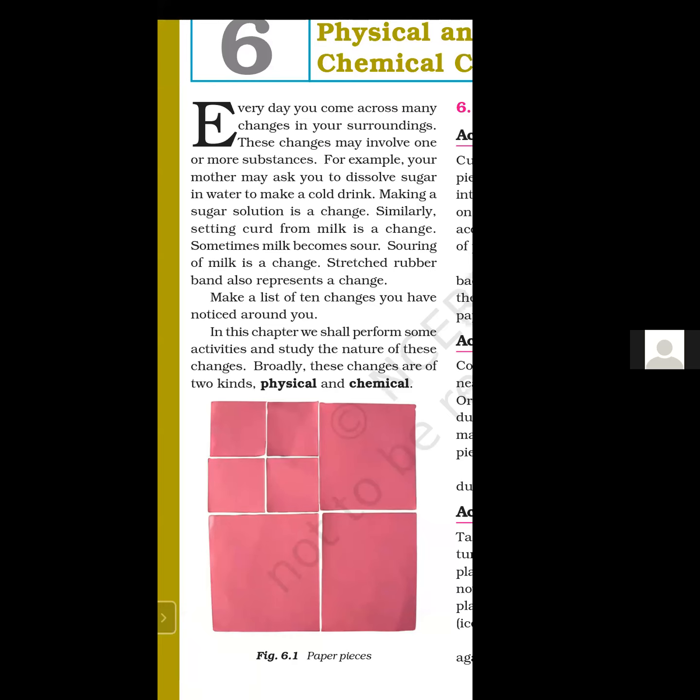Now take an example of chemical change. What are the chemical changes? So first take the example of ourselves. We are growing day by day. Okay. And we are eating food. Before eating the food, we cook that food. And before cooking the food, we obtained that food from a plant. Okay. So this example is related to our daily life.